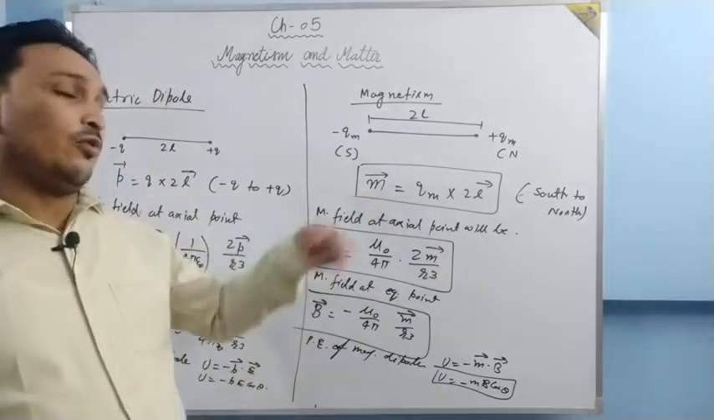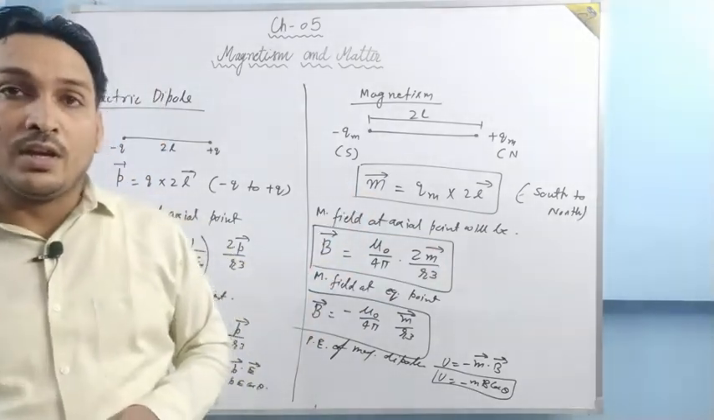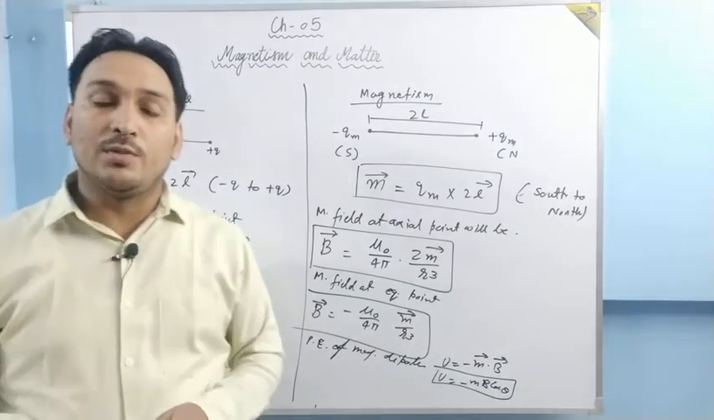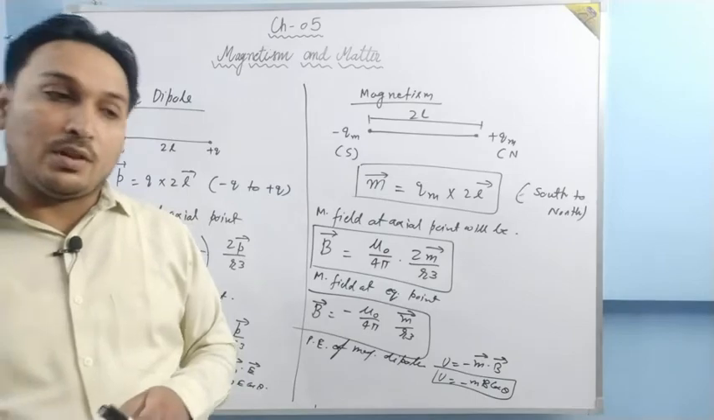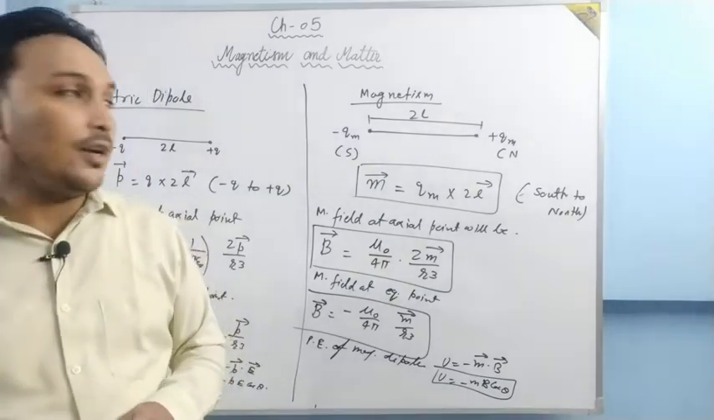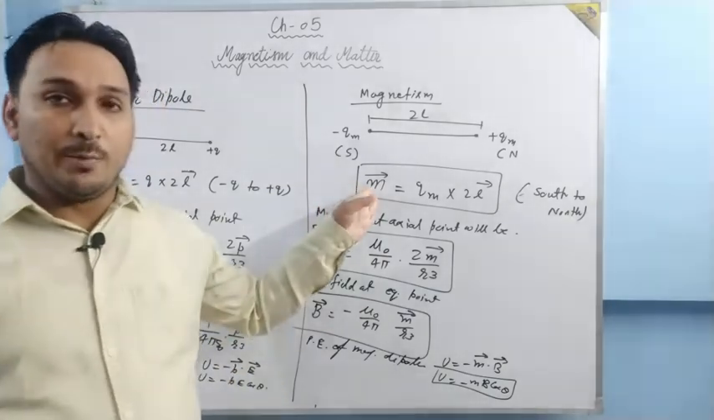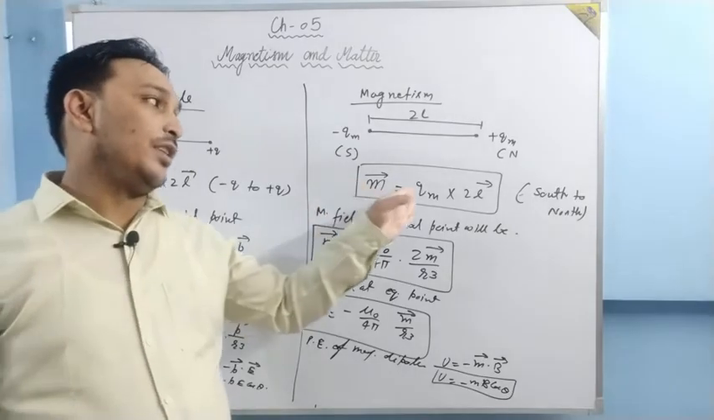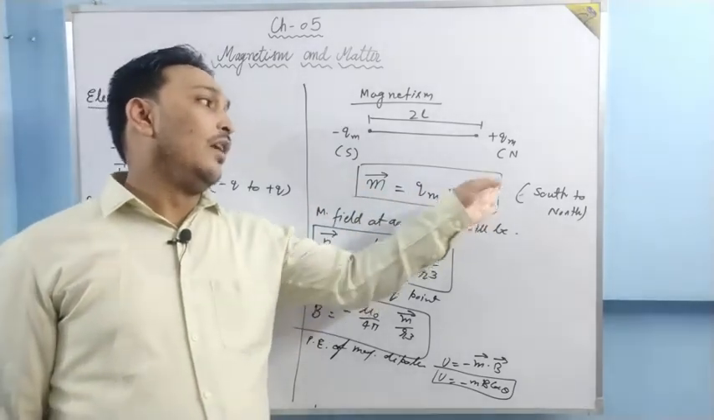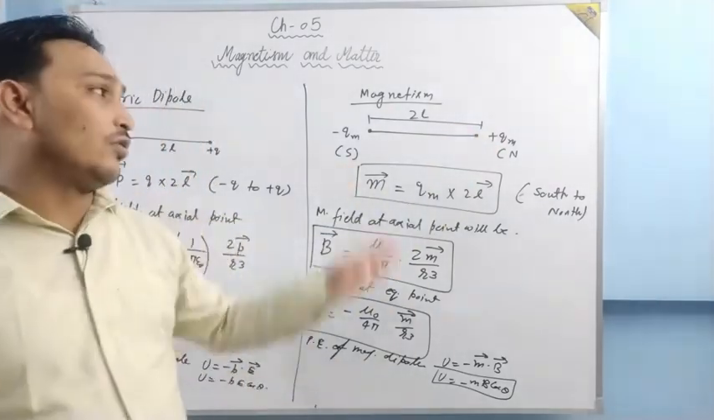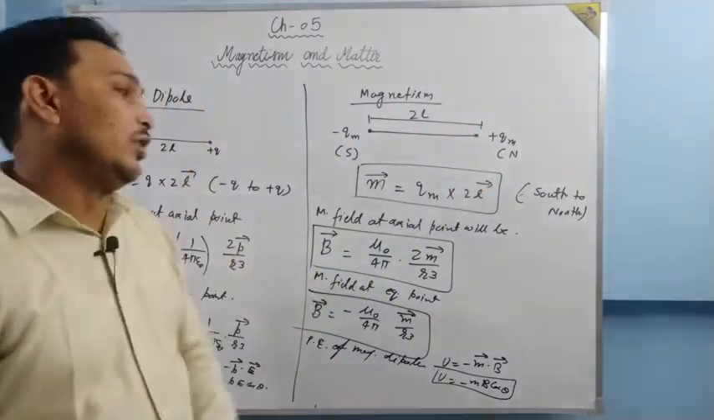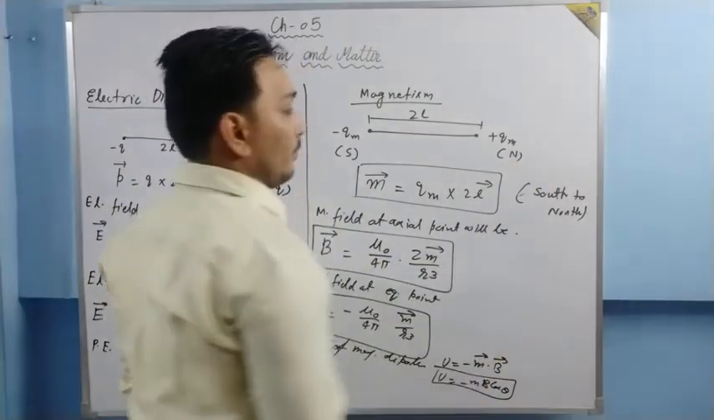This magnetic dipole moment is the topic of today. The first topic in your syllabus is going to be current loop as a magnetic dipole. So for that you need to understand what a magnetic dipole is and what its magnetic dipole moment is defined as. Magnetic dipole moment is defined as Q multiplied by 2L, where vector L is directed from the south pole to the north pole. That's it. Is it clear?